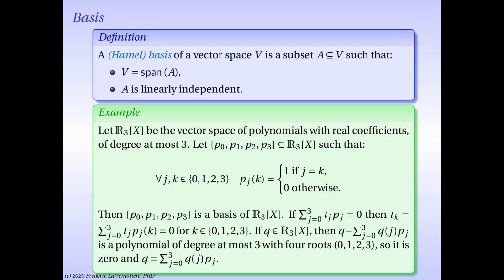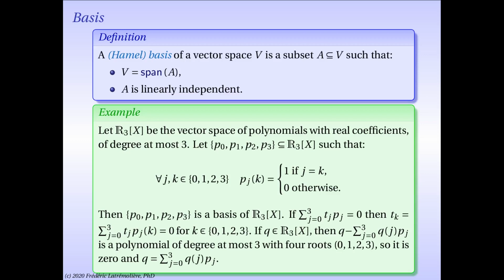Similarly, let's calculate this polynomial at 1. Well, again, we're going to get 0 for the same reason. You get q of 1 minus, and all that's left in this sum here is q1 at p1 of 1, which is 1. Everything else is 0. So again, we get q of 1 minus q of 1, and we get 0. Same at 2, same at 3. So this polynomial has 4 distinct roots, yet it is of degree at most 3.